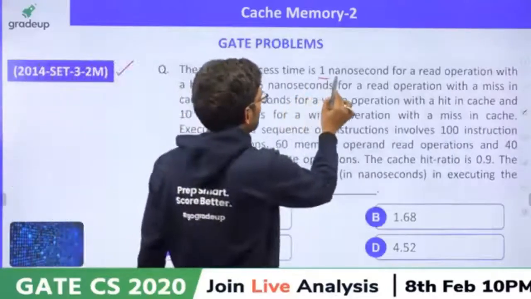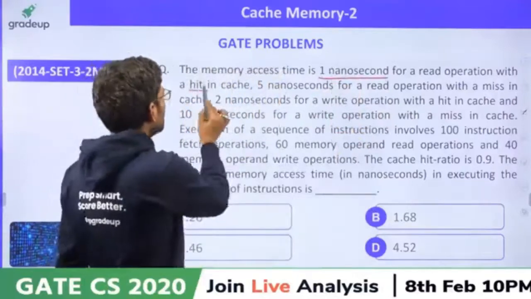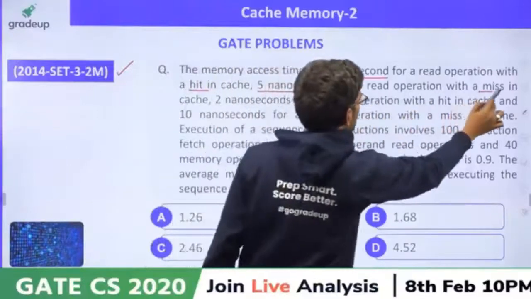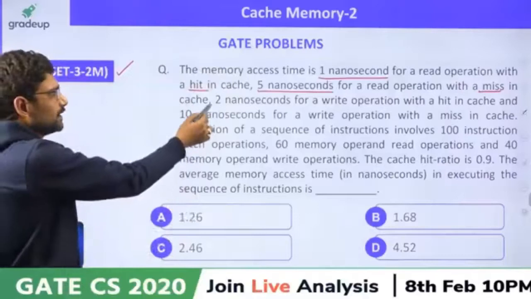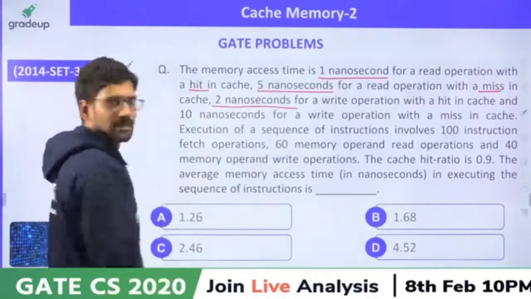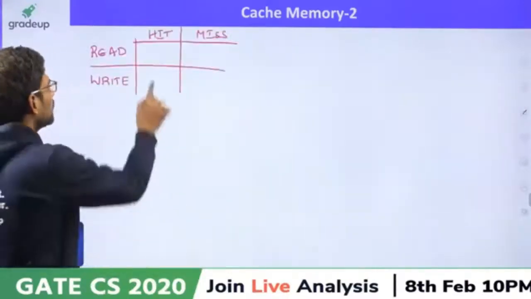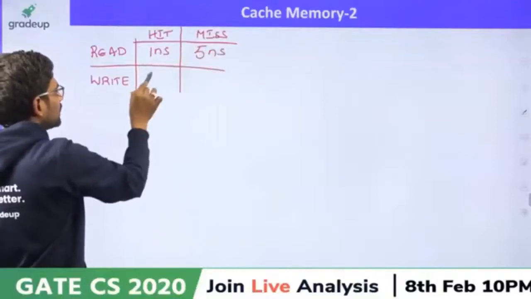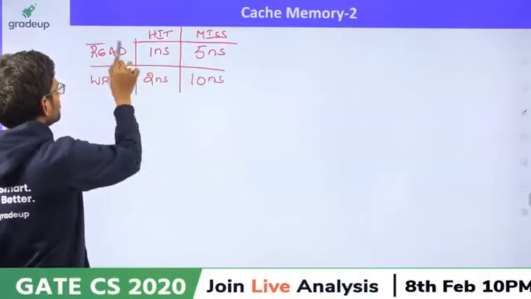The access time is 1 nanosecond for read operation on hit, 5 nanoseconds on miss. Similarly, 2 nanoseconds for write on hit, 10 on miss. So let's see: 1 nanosecond, 5 nanoseconds, 2 nanoseconds, 10 nanoseconds.